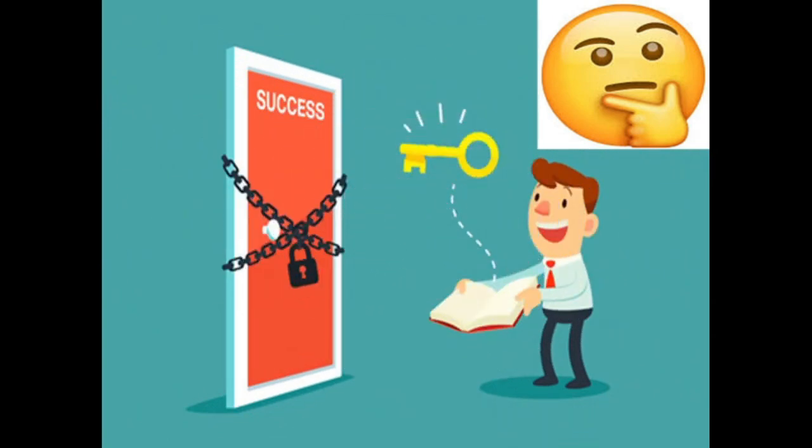Now let's think. Here I am going to give you a picture, and through that picture you are going to make that sentence, which is a famous one. Look at the picture. Here we have a key, we have a door of success, and the boy is having a book in his hand. So make a famous line from this picture.